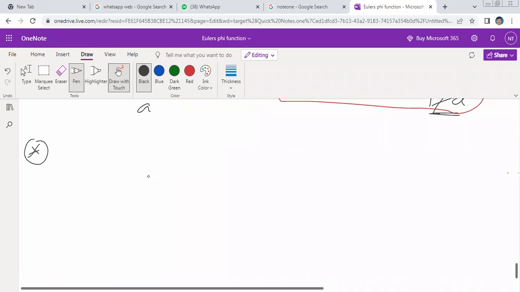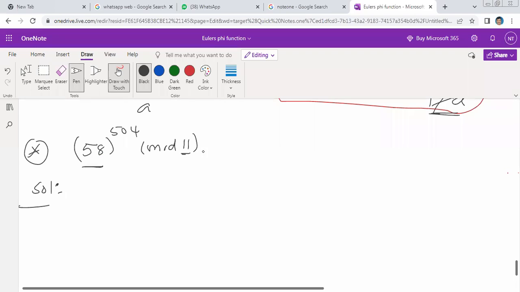Find the value of 58 whole to the power of 504 modulo 11. First we can write this: a value is equal to 58, p value is equal to 11.